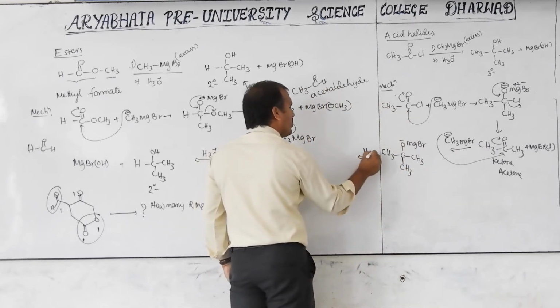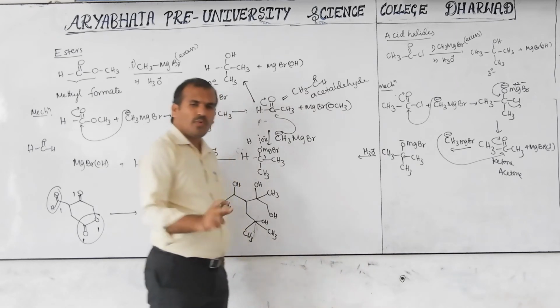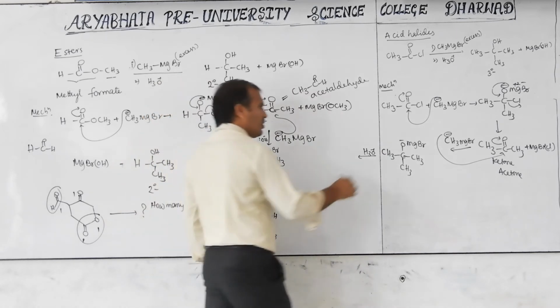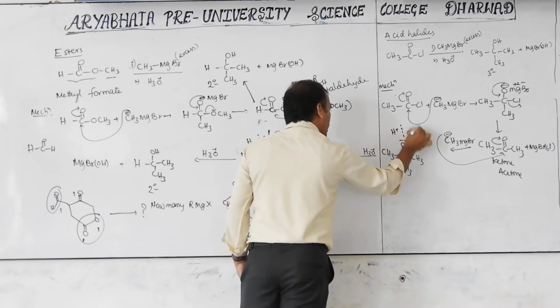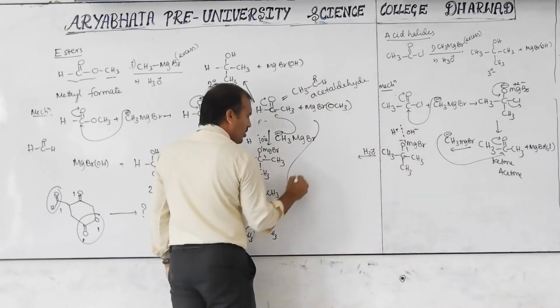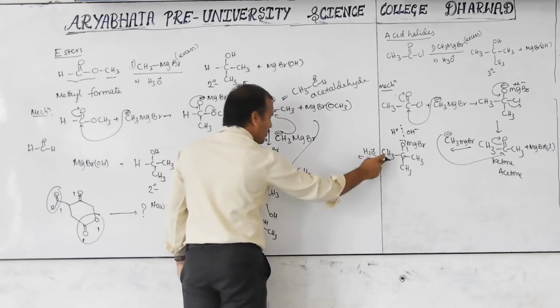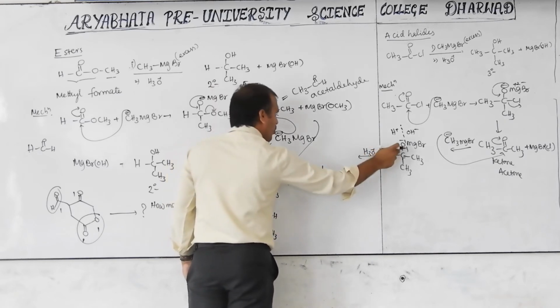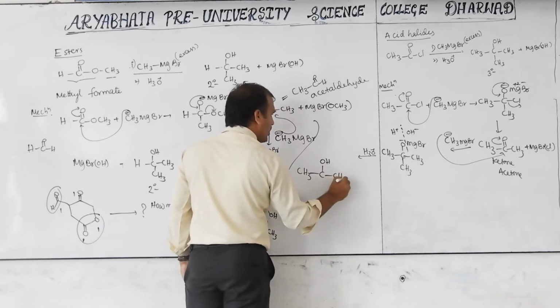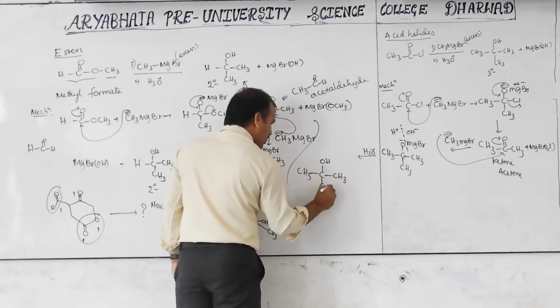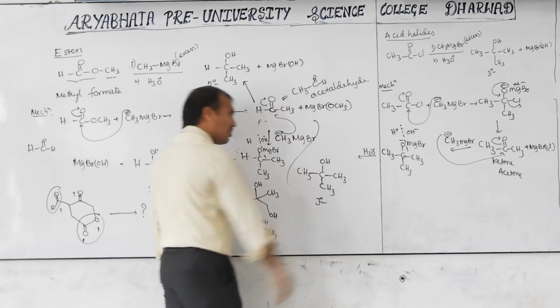What is the trick here? The more electronegative is bonded with the less electronegative. That's why this is the case here. H plus, here OH minus. Now the product is (CH3)3COH, with OH and three CH3 groups. Then this is called a tertiary alcohol.